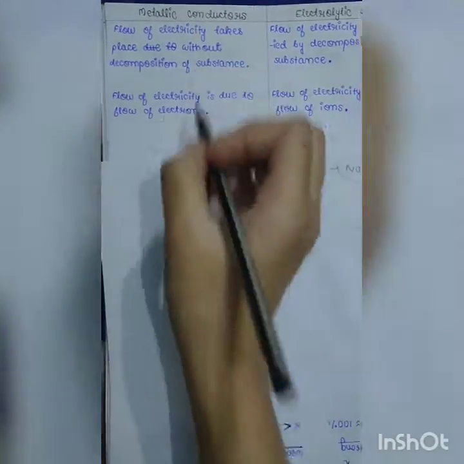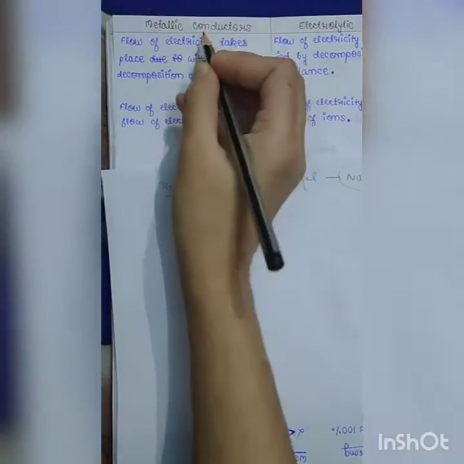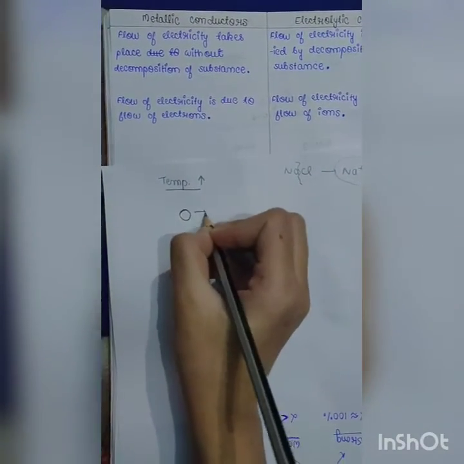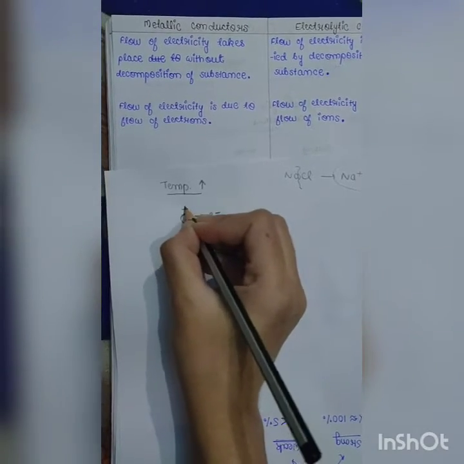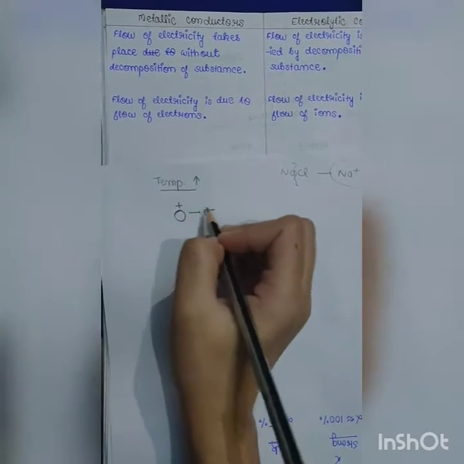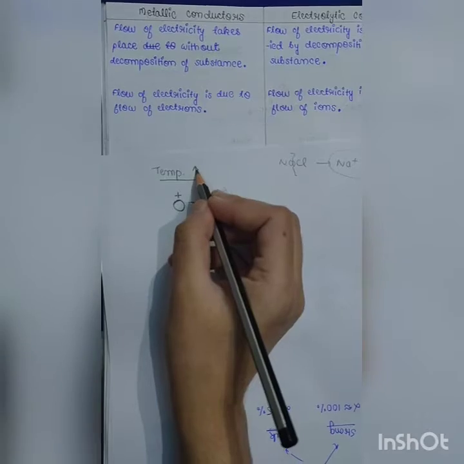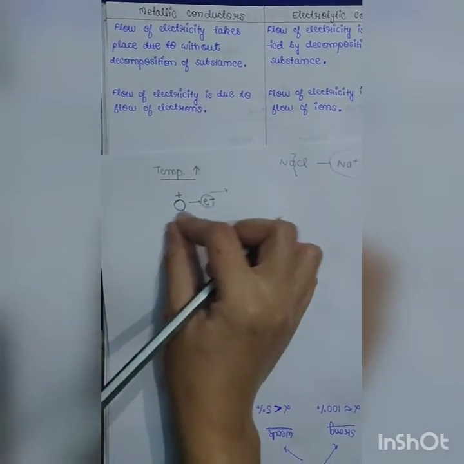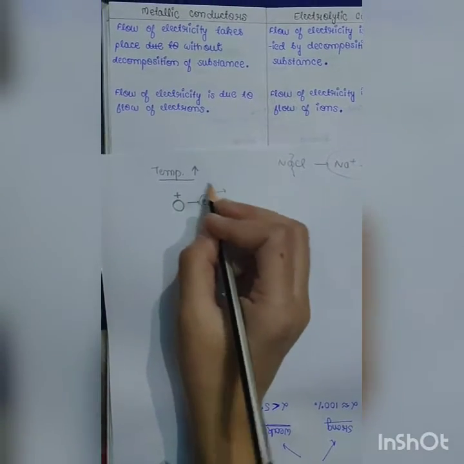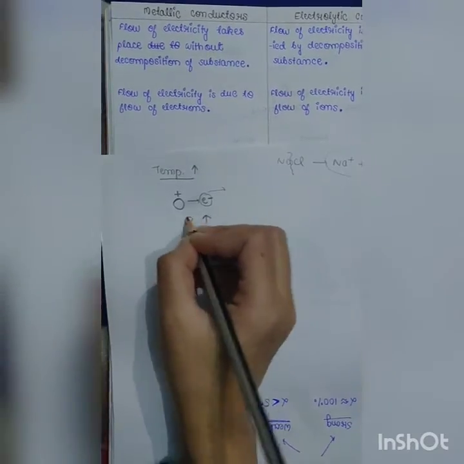Now what happens if we increase temperature in both the cases? यहाँ पर temperature increase करने पर generally kernels are there. Kernels are what? If a substance is losing electrons, the positive charge which is left, we call this a kernel. So kernels के electrons के flow होने की वजह से ions flow कर रहे हैं. Now what happens when we are increasing the temperature? Then kernels will start vibrating. जब kernels vibrate करेंगे तो electrons उतना effectively flow नहीं कर पाएंगे, तो temperature increase करने की वजह से resistance भी यहाँ पर increase करेगा.